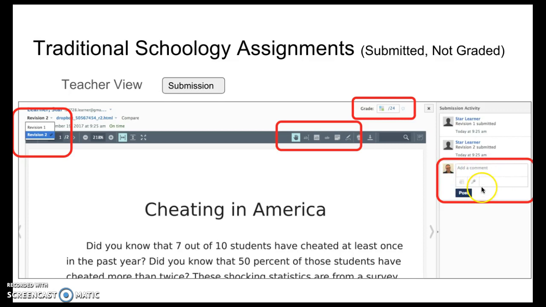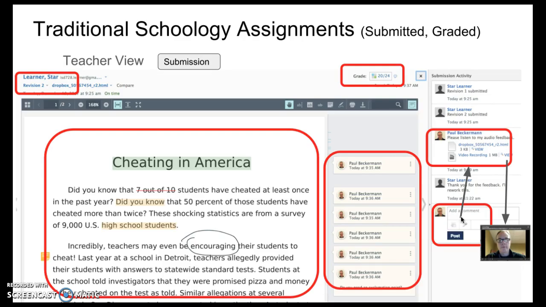And then over on the side, you have some comment options as well. You can do video or audio feedback, and you can even upload a rubric that you did outside of Schoology. So this is the teacher view.